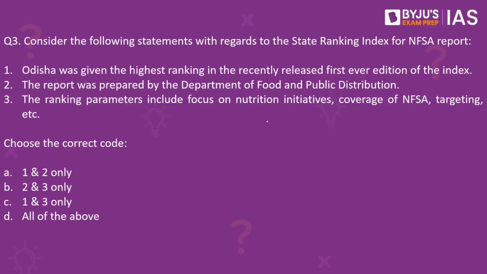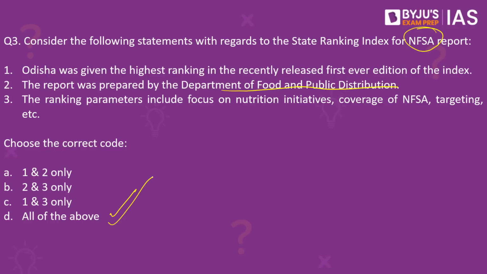Third question. Consider the following statements with regards to the state ranking index for NFSA report. NFSA here stands for National Food Security Act. Number 1. Odisha was given the highest ranking in the recently released first ever edition of the index. Second, the report was prepared by Department of Food and Public Distribution. Third, the ranking parameters include focus on nutrition initiatives, coverage of the NFSA, targeting, etc. Which of these given statements is or are correct? The correct answer here is D. All the three given statements about this particular report are correct.